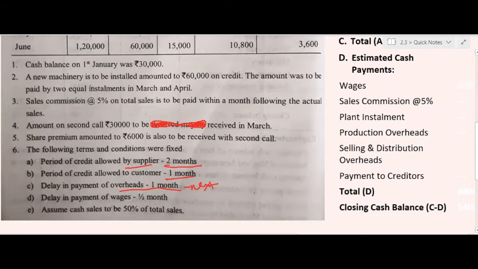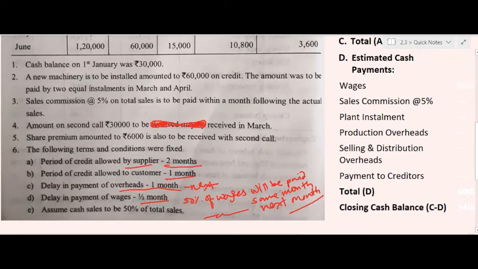Delay in payment of wages is half of the month. It means 50% of wages will be paid in the same month, and 50% of wages will be paid in the next month. Likewise, the calculation of wages for the respective months will be done.